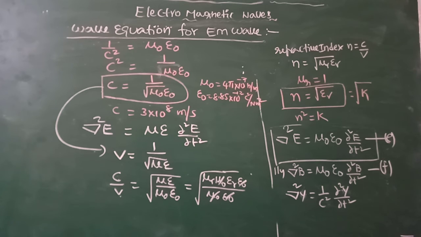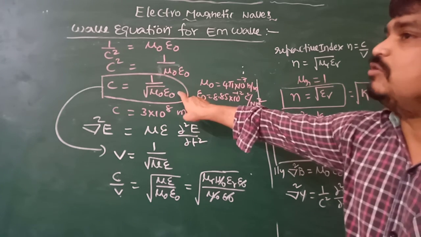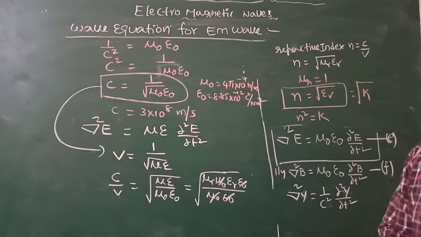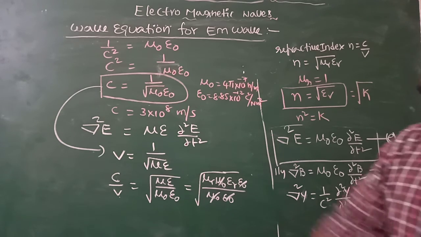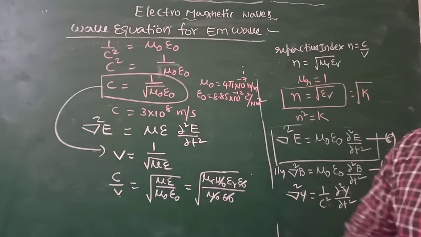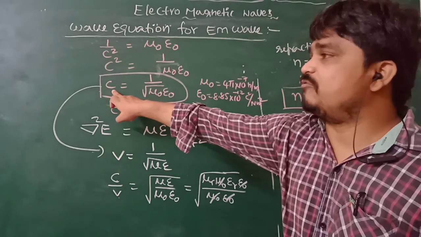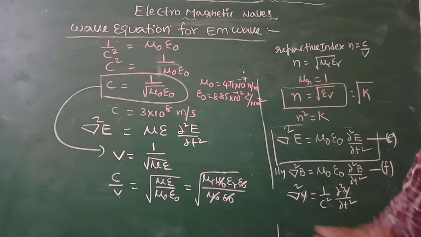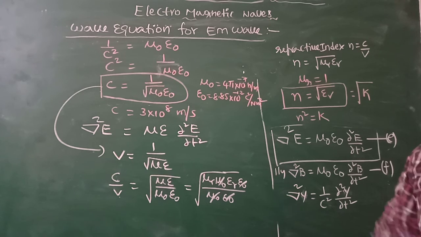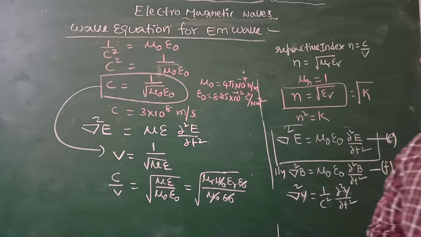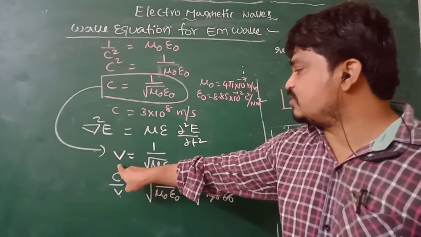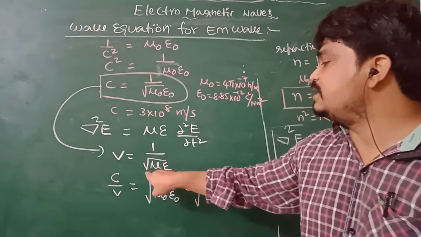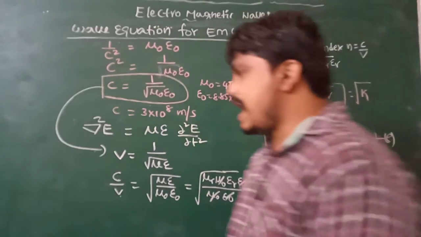So these two are the wave equations of electromagnetic wave, and this is the formula with which speed the electromagnetic waves propagate. If it is free space, air or vacuum, the speed of the electromagnetic wave c is equal to 1 by under root of mu naught epsilon naught. If it is moving in a different medium, then the speed of the electromagnetic wave v is equal to 1 by under root of mu epsilon.